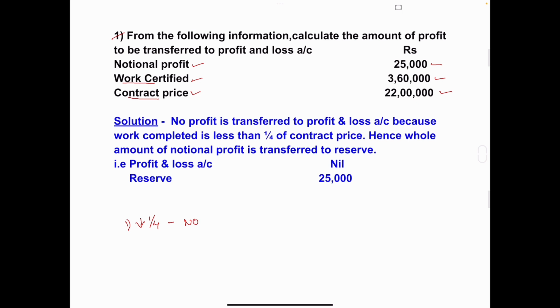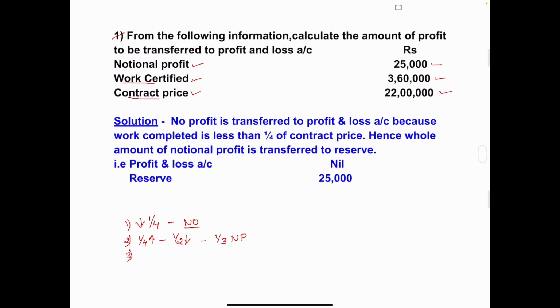Second condition: if the work completed is one-fourth or more, but less than half of the contract price, then one-third of notional profit is transferred to profit and loss account.